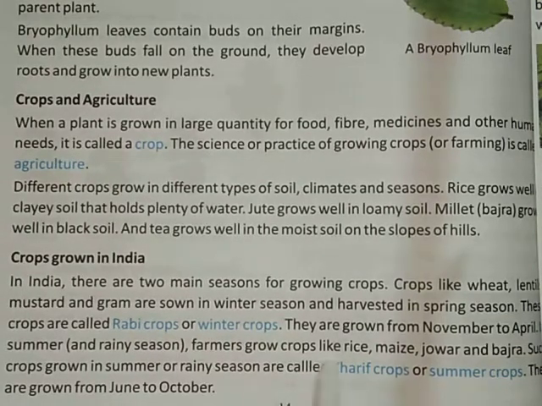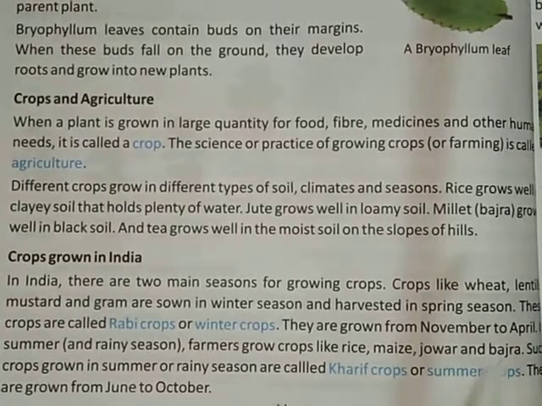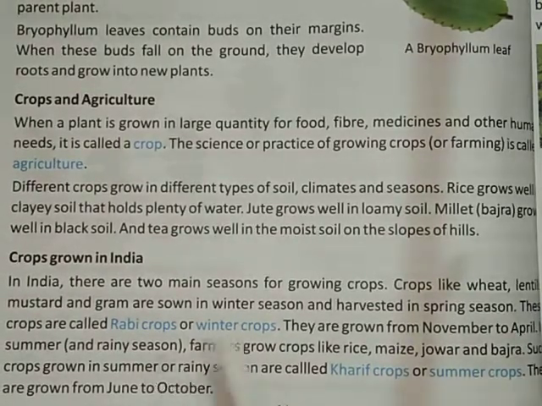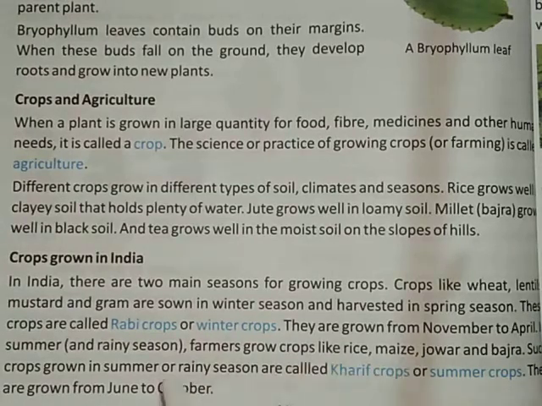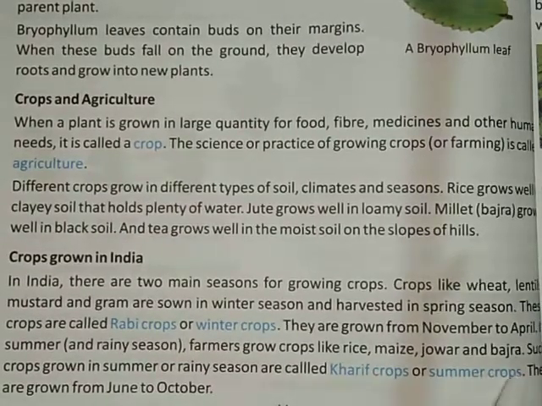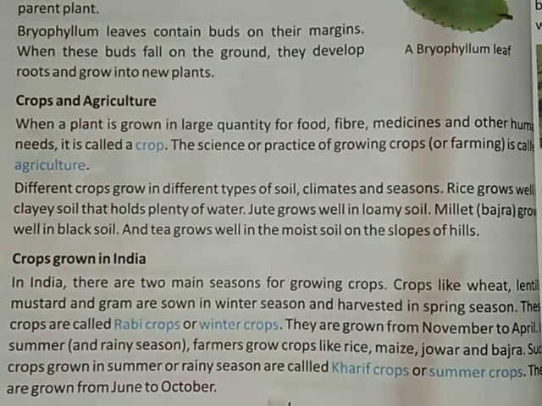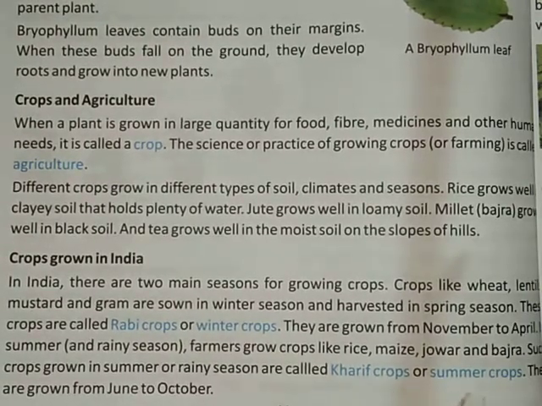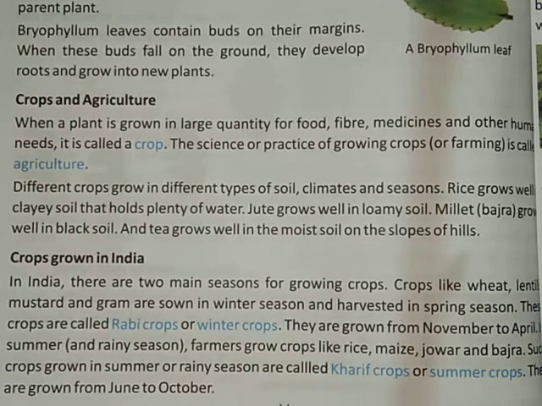And in India the rainy season starts from May or June. Clear? So that's why we prefer crops such as rice, maize, jowar and bajra. Such crops grown in summer and rainy season are called kharif crops, summer crops. They are grown from June to October.